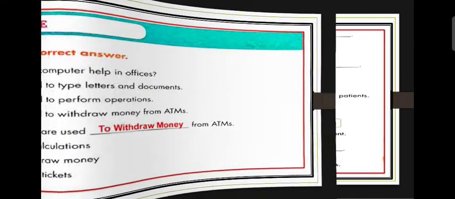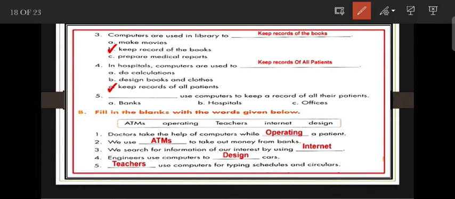Next is, computers are used in library to keep records. Number two option, to keep records of all books. Number four is, in hospital computers are used to keep records of all patients.